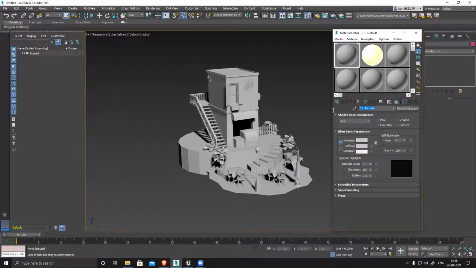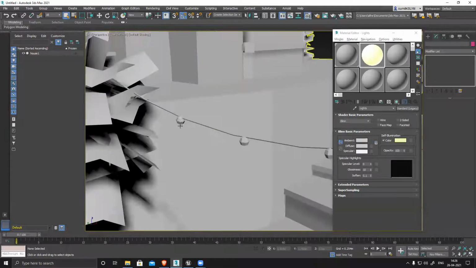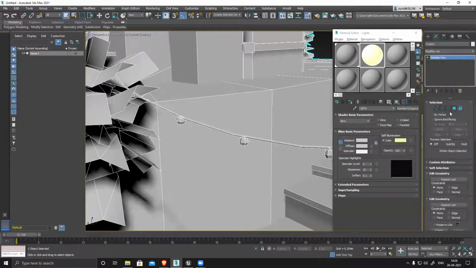This can be my main texture or main material. Most of the part will be covered with this material. Now I have to separate a few things, like the foliage, then my emissive things. Those things I need to modify. So now I have to select all my emissive parts, like all the bulbs.